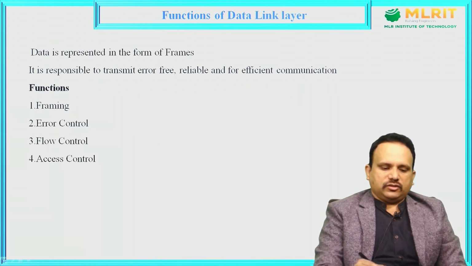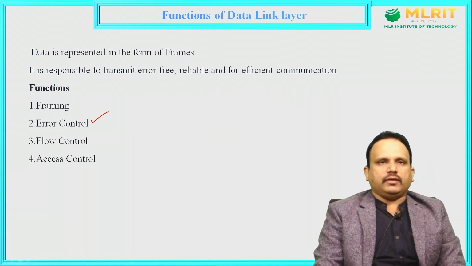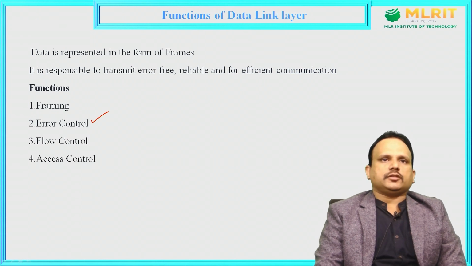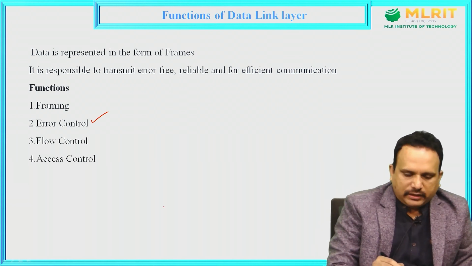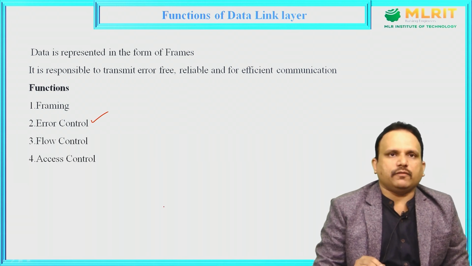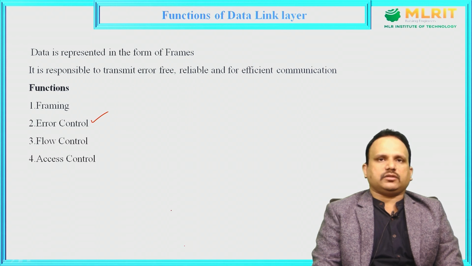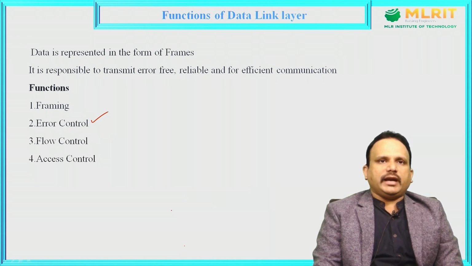Next, what is error control? Already we have seen that it is one of the functionalities of the data link layer. What is the error control mechanism? For example, whenever the sender sends data to the receiver, the receiver should identify whether the received data is free from errors or not. How will the receiver identify that?